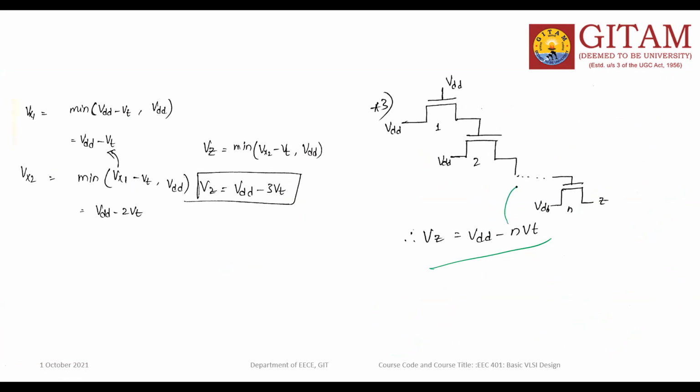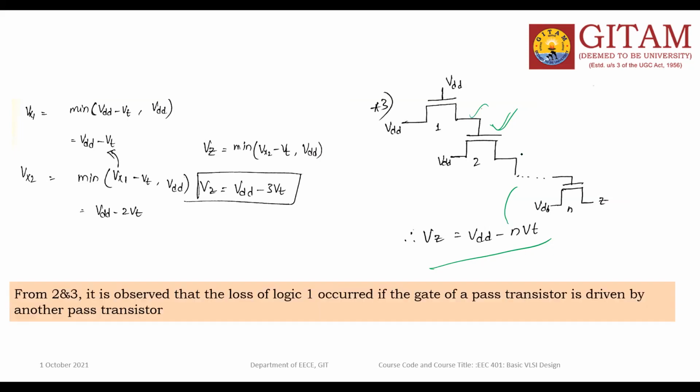Here the output of one transistor is fed to the gate of the next transistor. If you connect in this fashion, then you will get this. So from cases 2 and 3, it is observed that the loss of logic 1 occurs if the gate of a pass transistor is driven by another pass transistor.